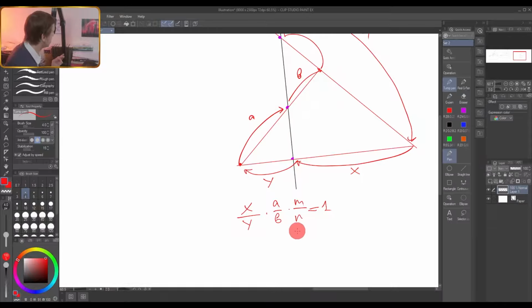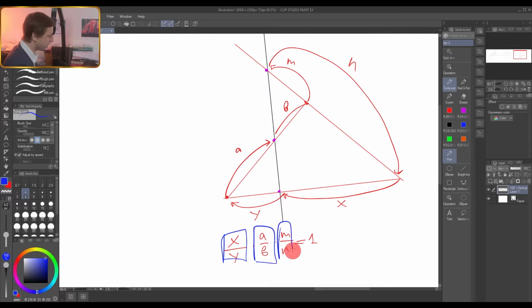What is the point of this theorem? If you know, for example, this ratio x over y, the ratio in which a line divides one side of your triangle, and if you know, for example, a over b, the ratio in which the line divides the other side of your triangle, you will be able to find m over n pretty much immediately from this equation. So if you know the ratio in which a line intersects two sides of your triangle, Menelaus's theorem allows you to find the ratio in which the line intersects the third side of your triangle. And this theorem is amazing, very useful.